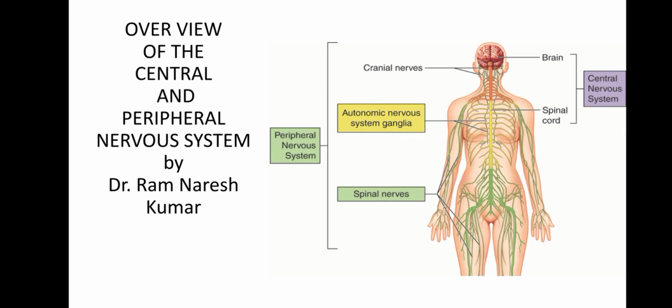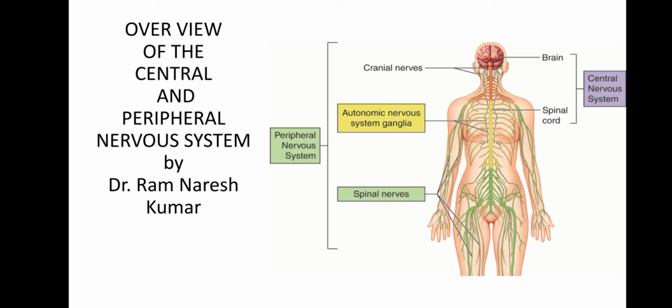Good morning friends. Today I am going to discuss an overview of the central and peripheral nervous system. This is the essence or short form of the central and peripheral nervous system.